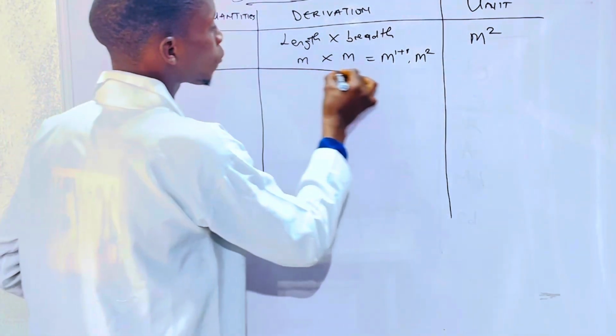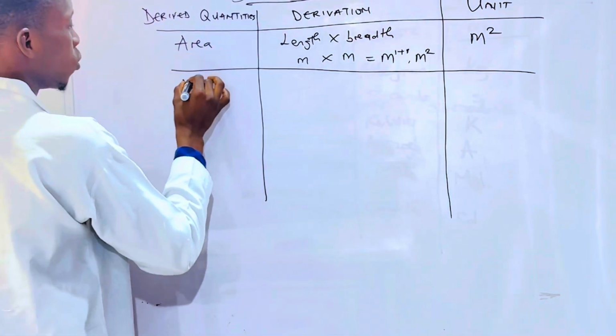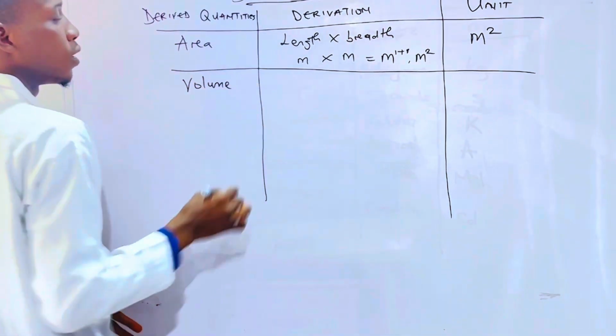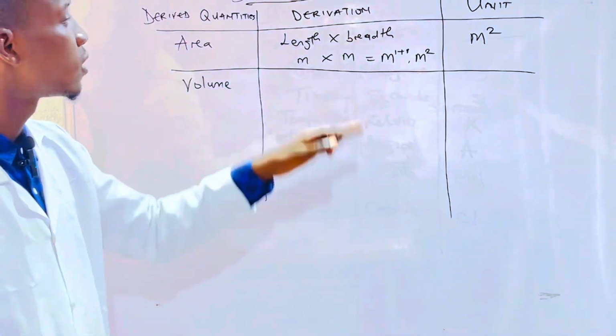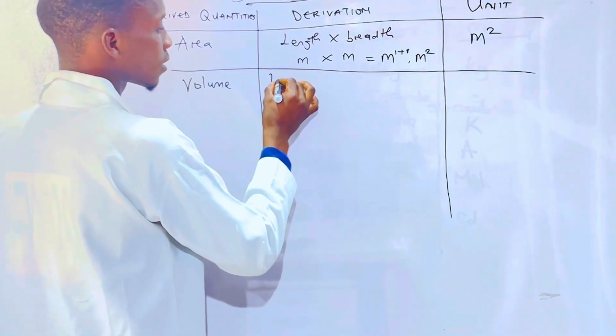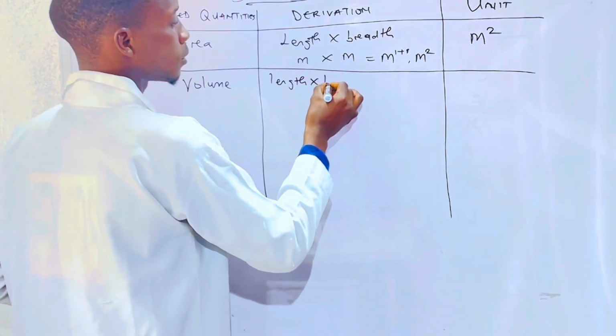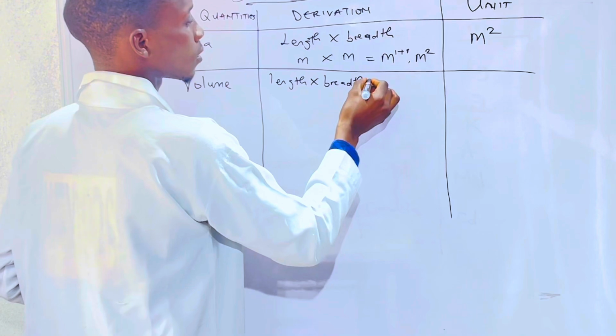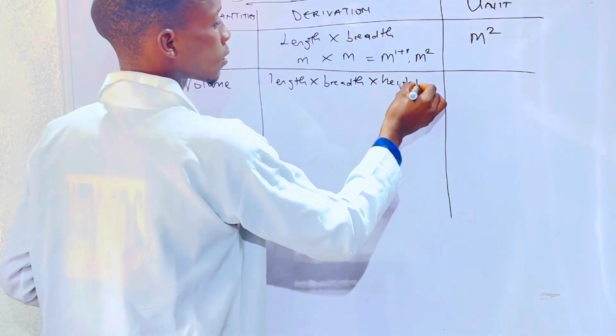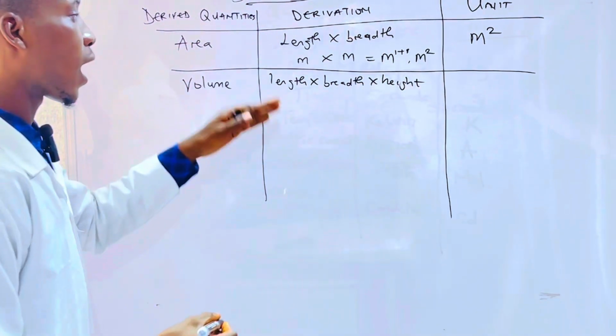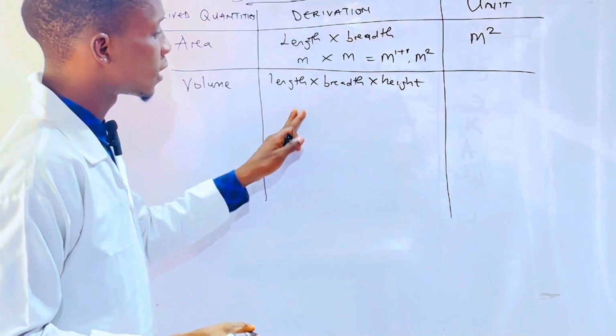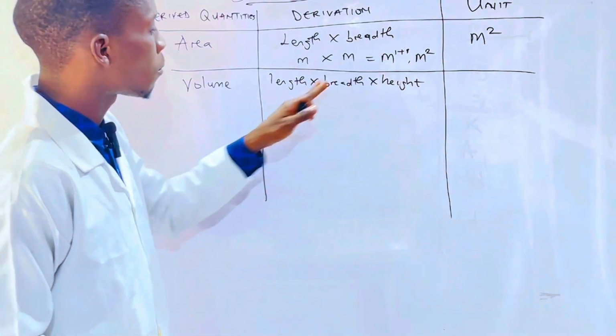The second derived quantity we're looking at is volume. Volume can be defined based on its derivation as length times breadth times height. Just as breadth can be defined in terms of length, height can also be defined in terms of length.